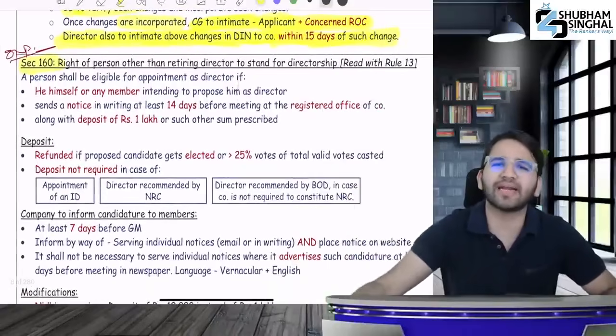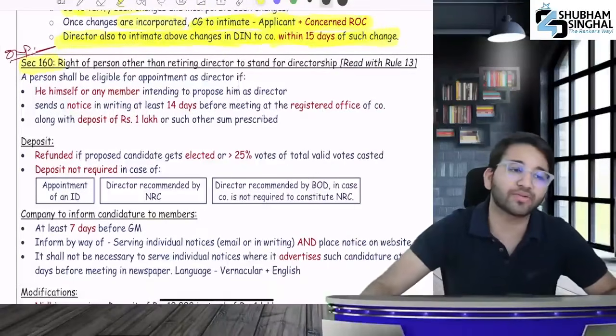Now section 160 is about right of a director other than retiring director to stand for directorship.